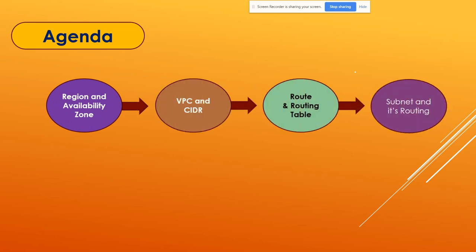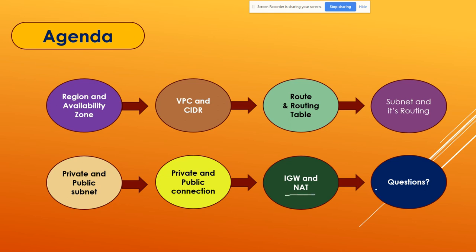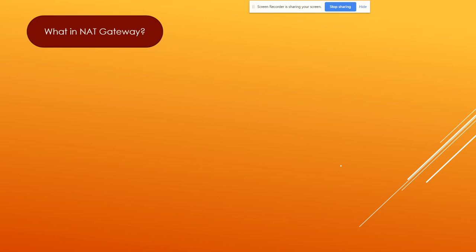So the first thing is the agenda, guys. In my agenda, I have multiple things which I already covered in my last 2 sessions, and that is really very interesting from beginning to end. You can understand how it works. Today I am going to talk about the NAT. And in the last session, I prepared some questions which help you to prepare for interviews. I also have scenario based questions, which help you to create the lab and solve the problem.